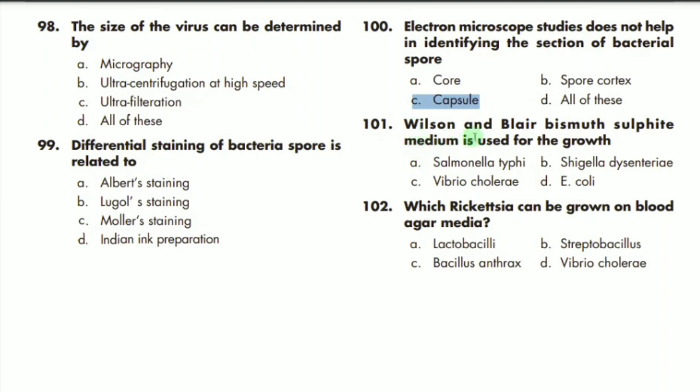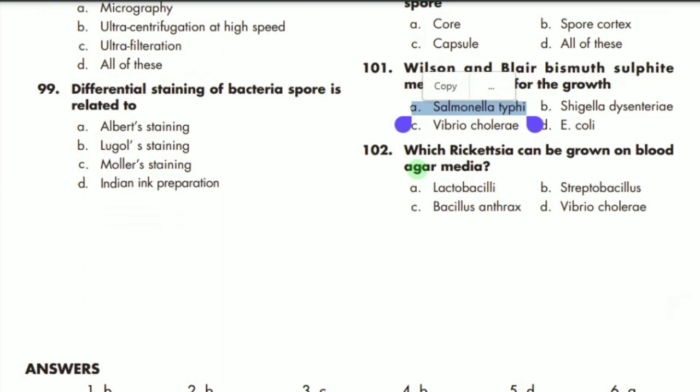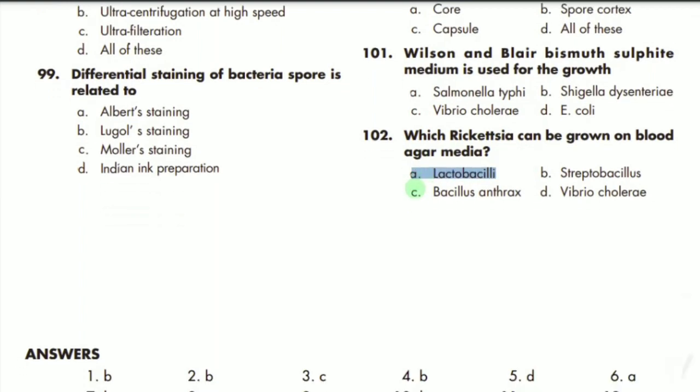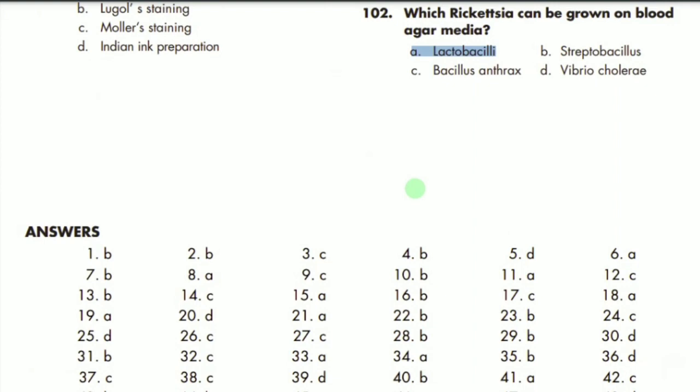101 MCQ says the Wilson and Blair bismuth sulfite medium is used for the growth of what? So it is mostly used for the growth of Salmonella typhi, the correct option. MCQ 102 says which rickettsia can be grown on blood agar medium. So lactobacillus actually grows on the culture media, blood agar media. Okay, so A is the correct option.